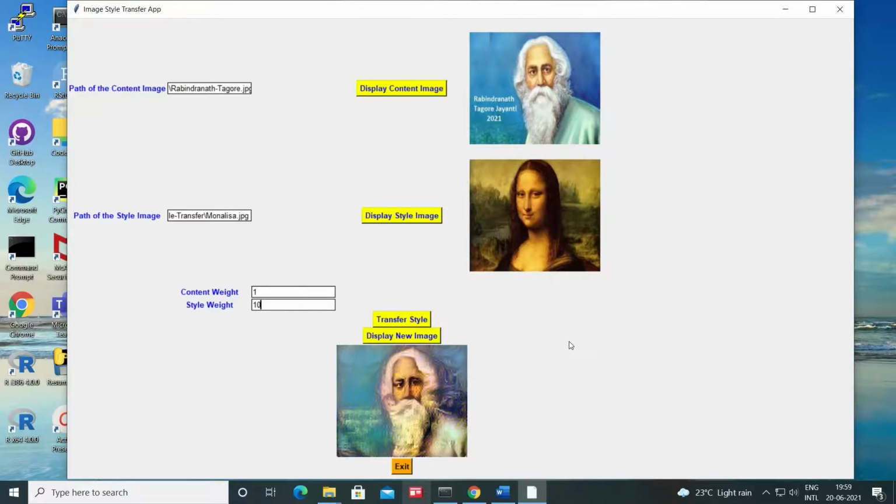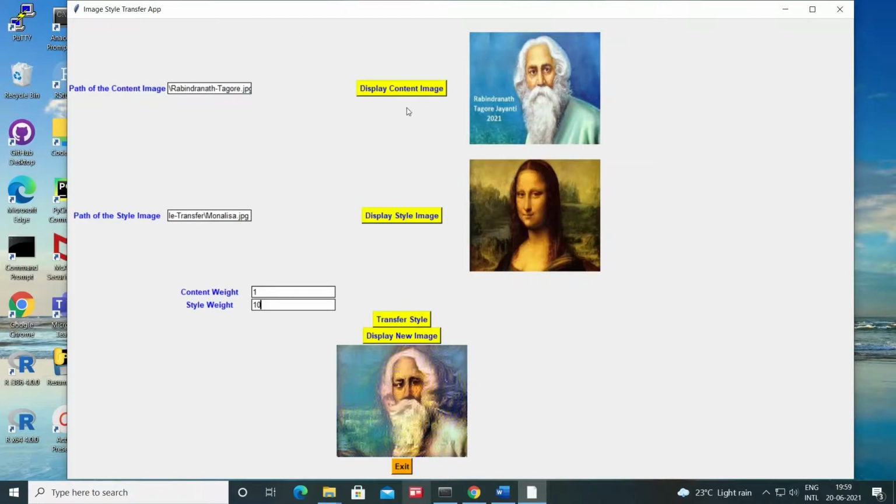Similarly, you can try with several other content images and style images, and you can transfer style from any image to another image. I have tested it with several images and got very good results. And please note that it is able to handle content and style images of any size.